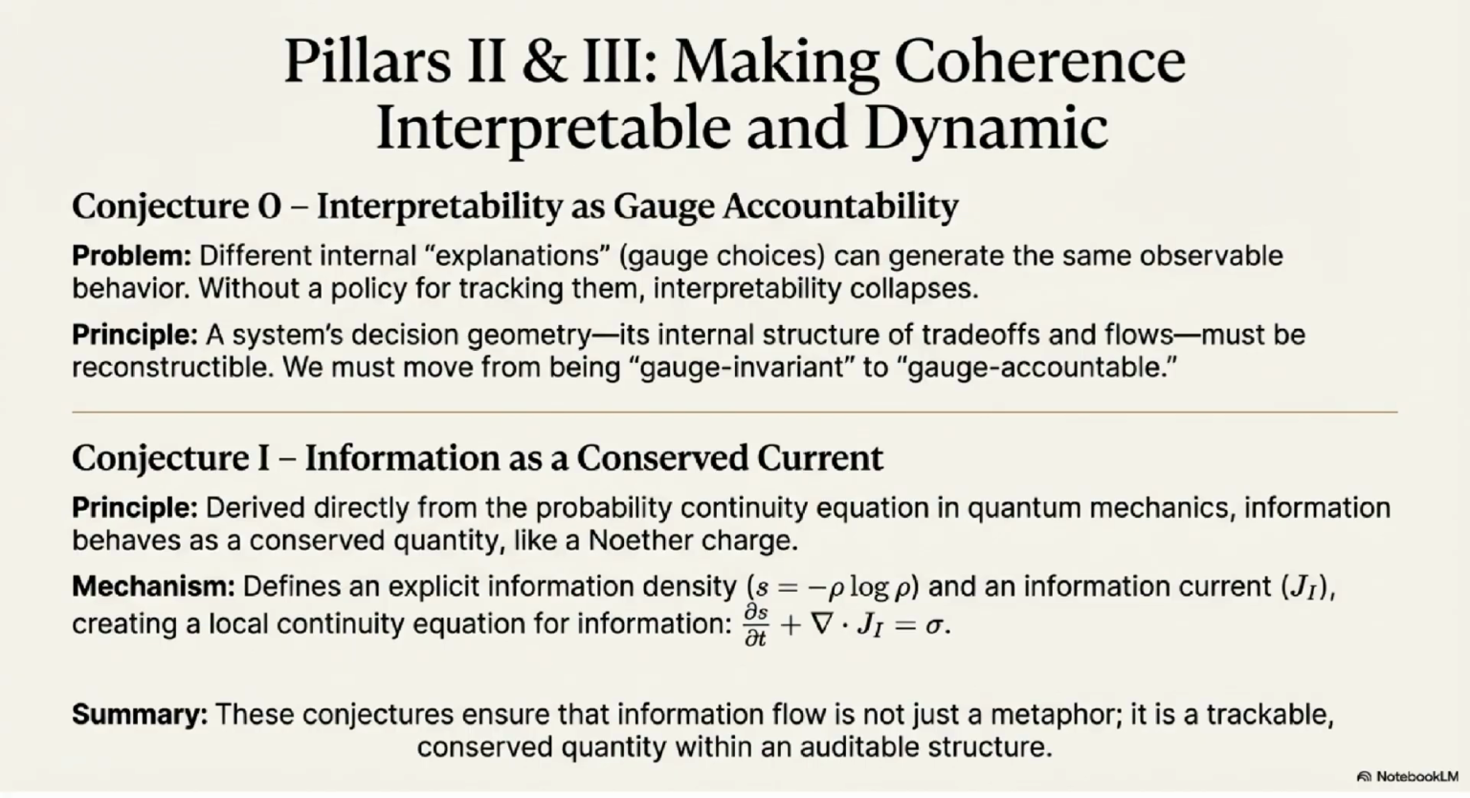Pillars 2 and 3 introduce conjecture O, interpretability as gauge accountability, and conjecture I, information as a conserved current. These ensure information flow is a trackable, conserved quantity within an auditable structure.